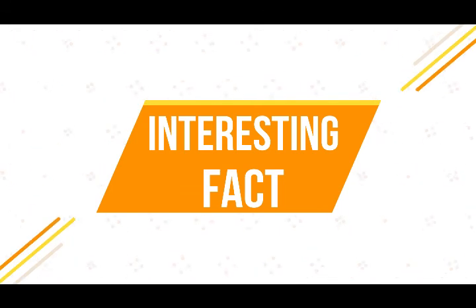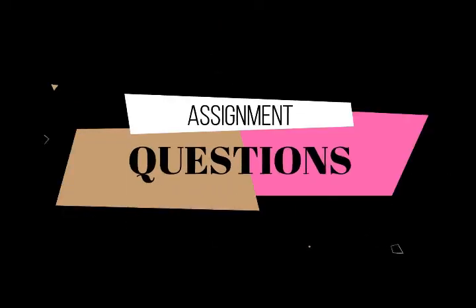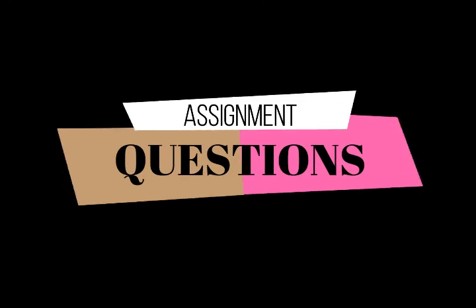Children, do you know every 3 months people in the US throw away enough aluminium cans that could rebuild all the airplanes in the country. So this was the chapter Our Environment. I hope you have understood the chapter.